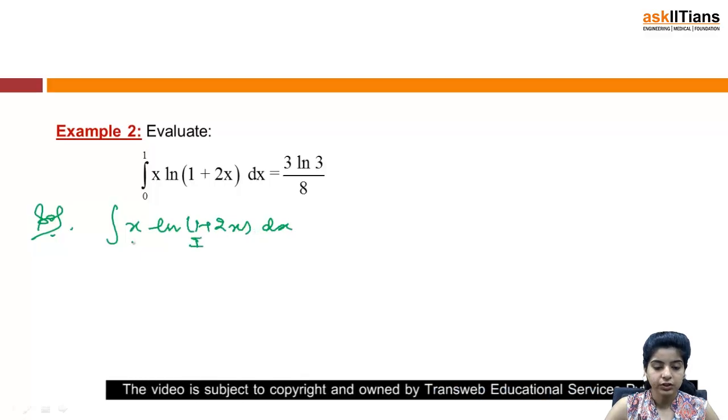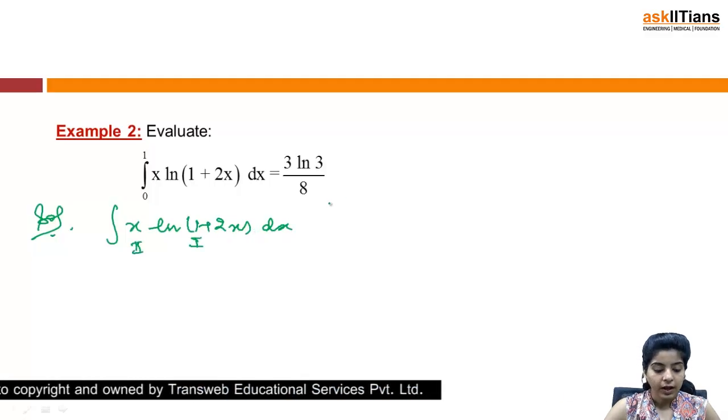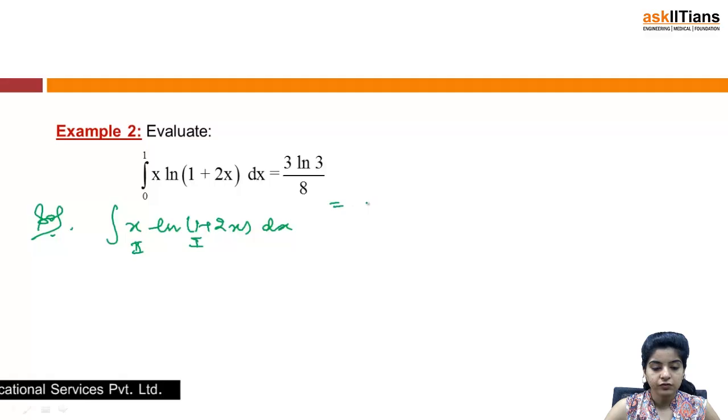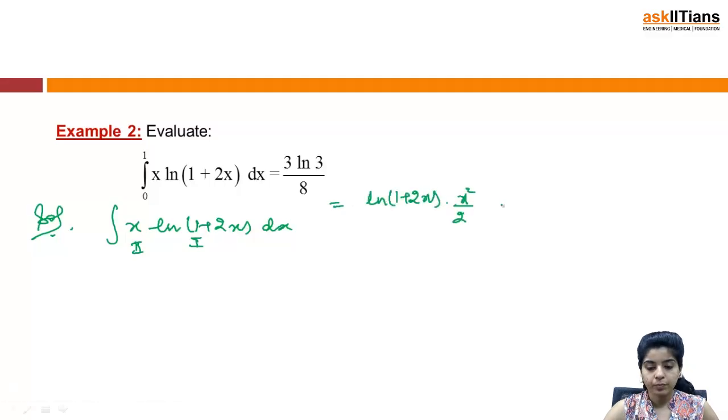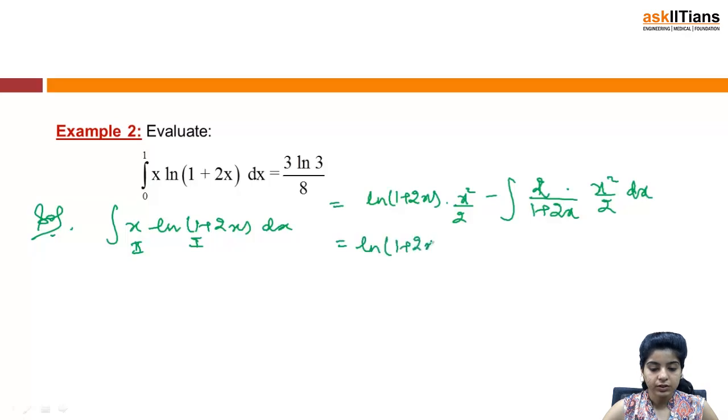I take this function as first, this is my second function, and so the formula is first function into integral of second, that is x square by 2, minus integral of derivative of first, that would be 1 upon 1 plus 2x, into 2, into integral of second, right. So again I have x square by 2 dx. So this finally becomes ln of 1 plus 2x into x square by 2 minus, 2 gets cancelled, and I have the integral of x square by 1 plus 2x dx.